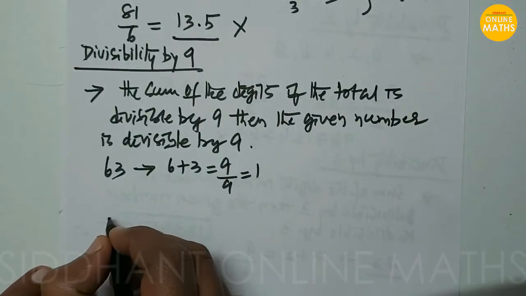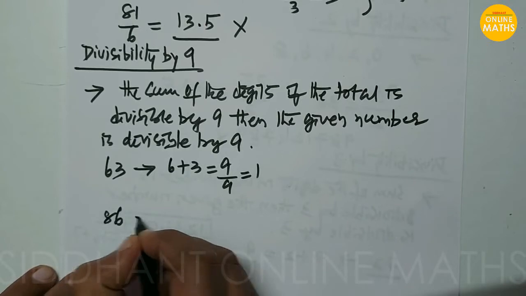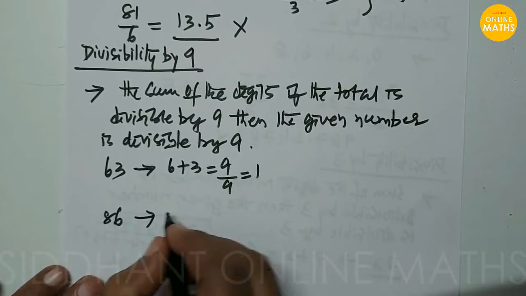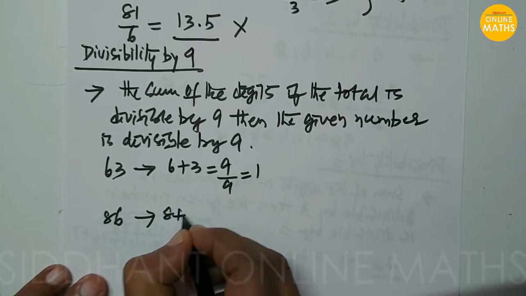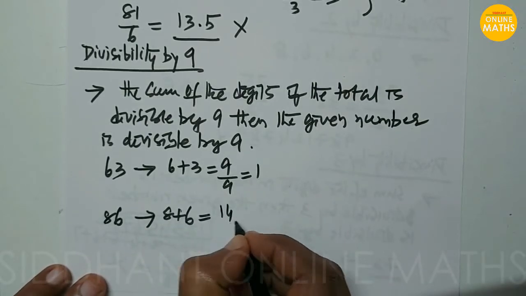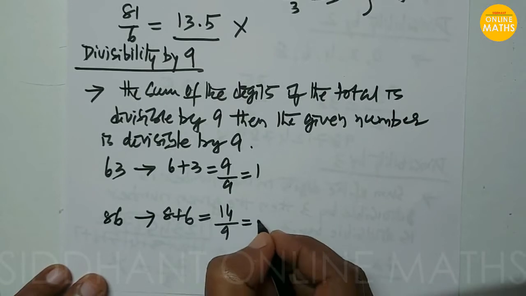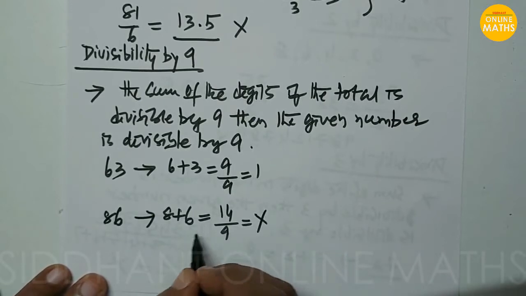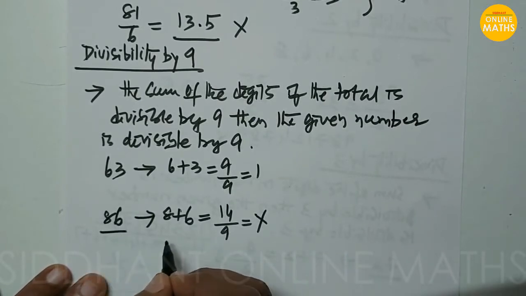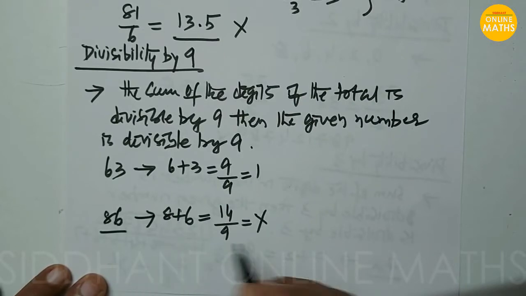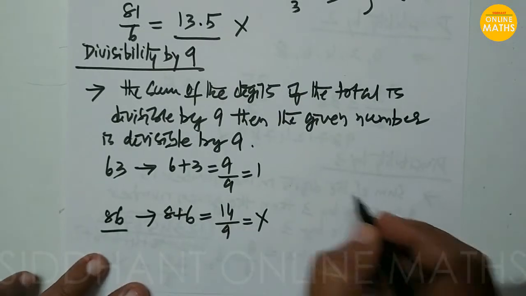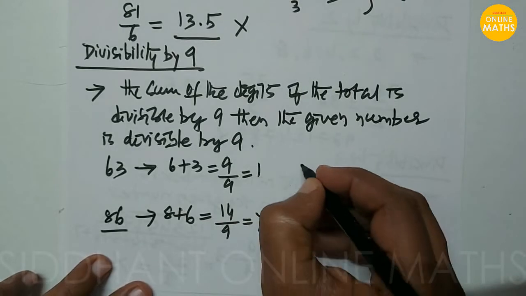Take another number, 86, and sum the digits in the given number. 8 plus 6, then you get 14, and 14 is not exactly divisible by 9. So we can say that 86 is not divisible by 9. In the same way, you take any big number.